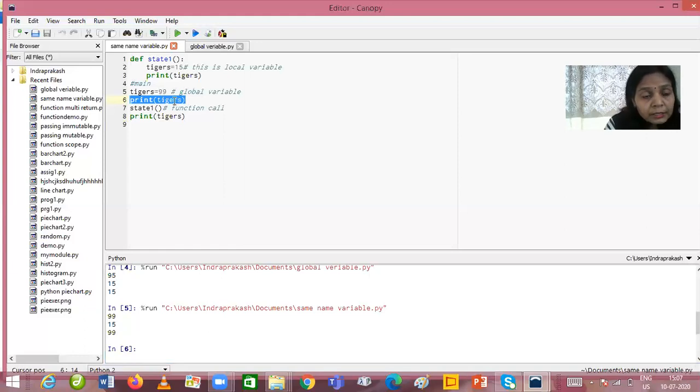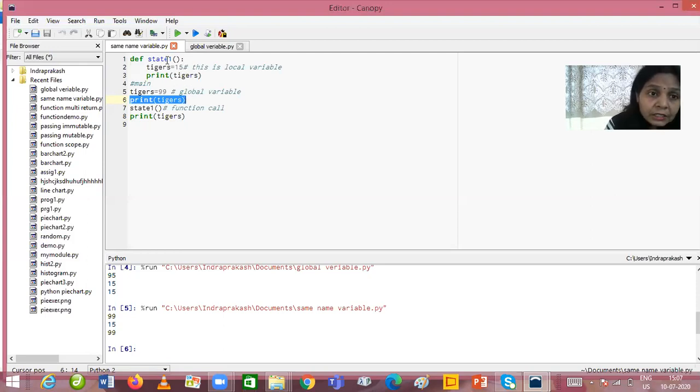Now in statement 7 we are calling the state1 function. So the flow of execution of the compiler will go to statement 1, and inside this function we are again declaring a same name variable tigers. So this is the local variable of this function. This will be treated as a separate variable, right? So the value of this tiger variable will be 15, and when this function executes, it will print the value of tigers variable as 15, right?